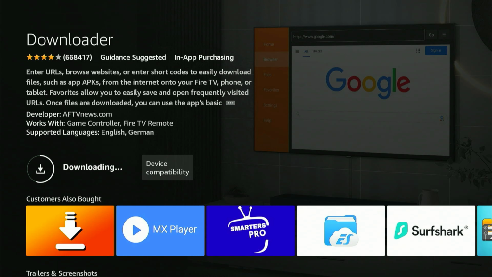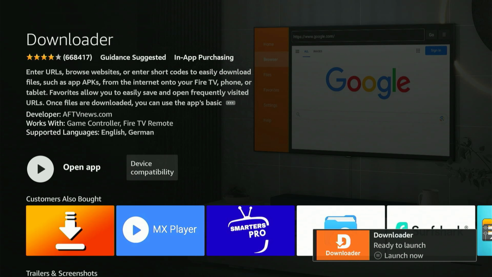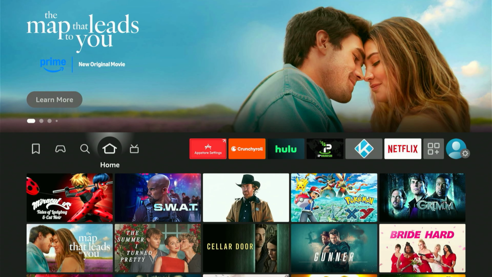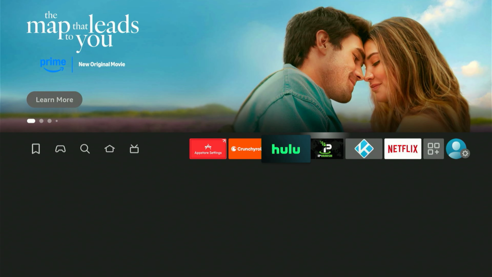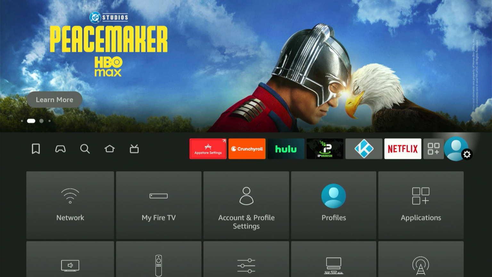Let's select it. This opens up the app's page. Simply press the center button once, and it begins downloading to your device. Allow it to reach 100%. Stay patient. Once it's complete, you'll see Launch Now, but don't open it just yet. Now that it displays Launch Now, hit the home button on your remote.